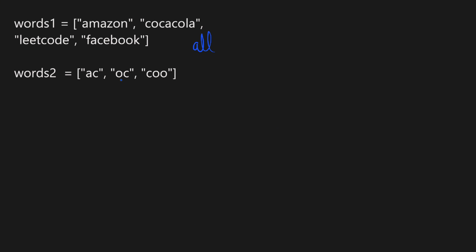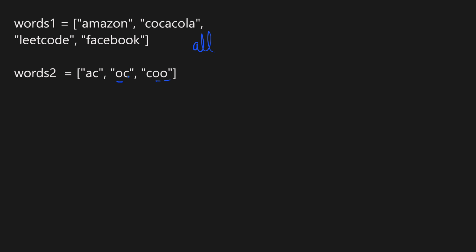But consider the character O, which is common between OC and CO. Here, we can see that O occurs once in OC but twice in CO. Now, what should be the frequency of O in the combined frequency map? Should it be 1 or should it be 2? And the answer is it should be 2. For example, if you had taken the frequency of O as 1, then even if OC would have been satisfied, say in LeetCode, CO will not.